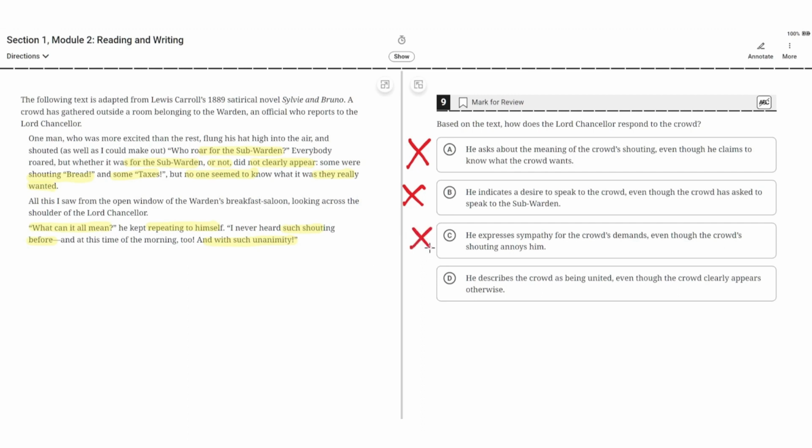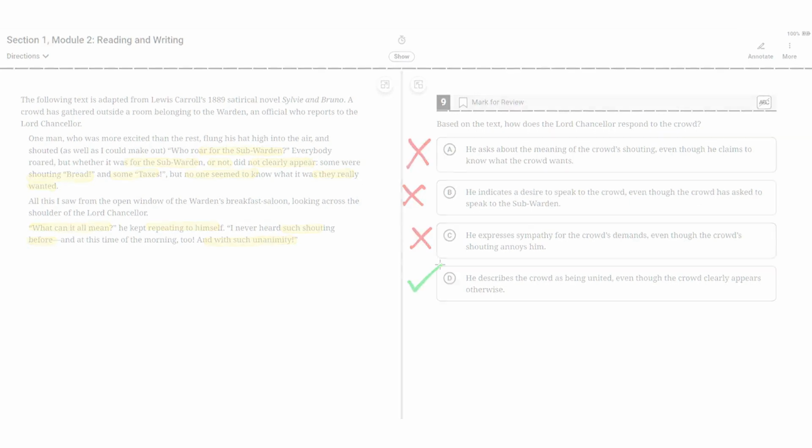So C is incorrect. And D, he describes the crowd as being united, even though the crowd clearly appears otherwise. This is correct because he says here, and with such unanimity, but up here in the first paragraph it says that everybody roared, but whether it was for the subwarden or not did not clearly appear. Some were shouting bread and some taxes, but no one seemed to know what it was they really wanted. So the crowd is clearly not unanimous, but the Lord Chancellor describes them as being unanimous. So D is the correct choice.